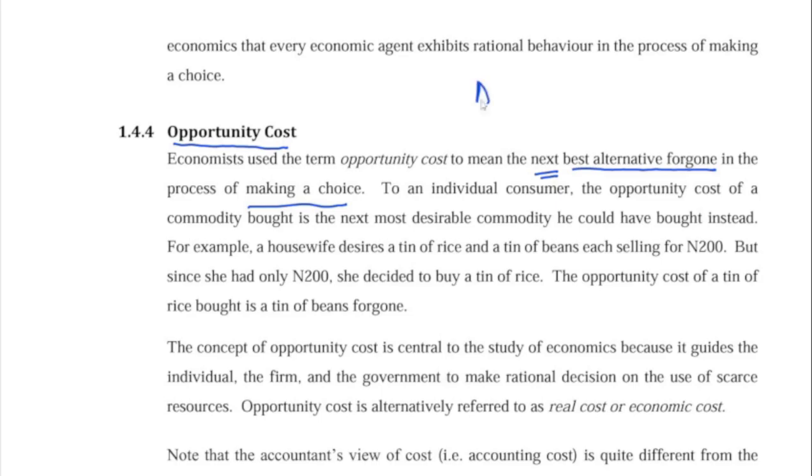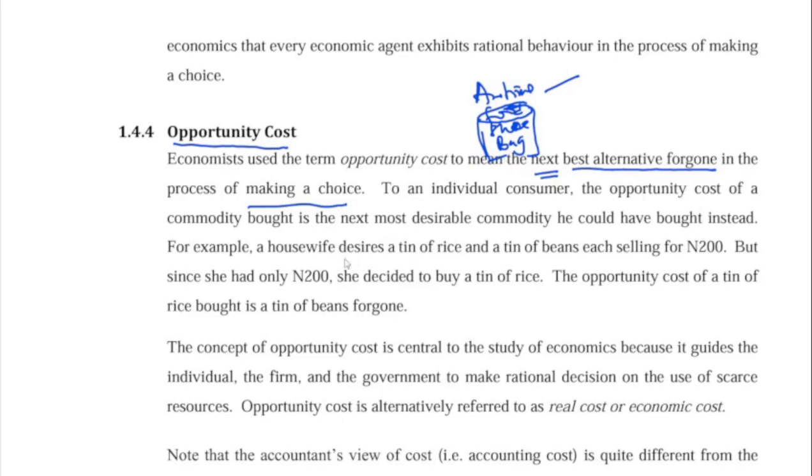Okay, I wrote airtime, I wrote food, I wrote shoe, and I have bag. So if I spend my money on airtime, the opportunity cost is food. All the rest is what we call opportunity cost.